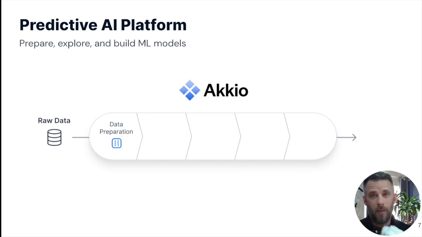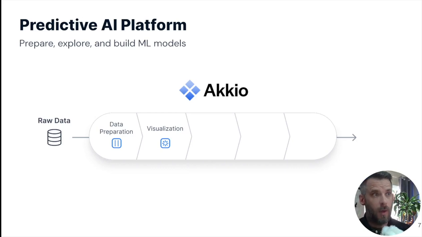A high amount of our time is spent on data preparation, getting it ready just to model. Filling in gaps, filling in nulls, holes, maybe some feature engineering, that sort of thing I would do. We can do that right in the platform. I'll show you that. Then I do some visualizations. I want to look at the data. I want to see where the spread of these features are, the columns, where the values lie. I want to chart each one of them out and see if I have any outliers, any inliers, anything that might be causing a problem with my data or skewing the outcome. I need to visualize that and see it, and we can do that quickly with Akkio.